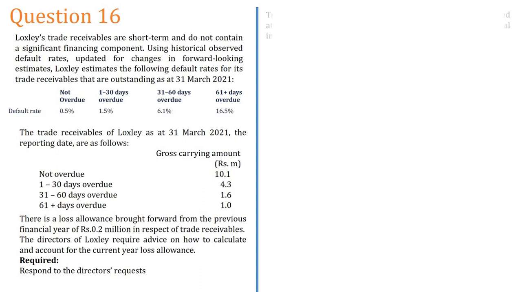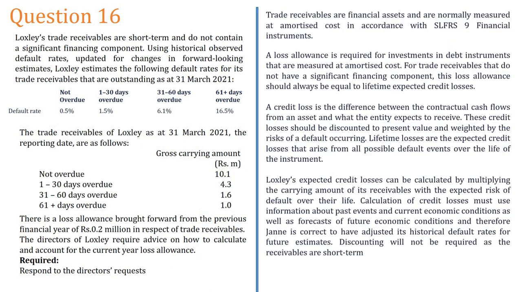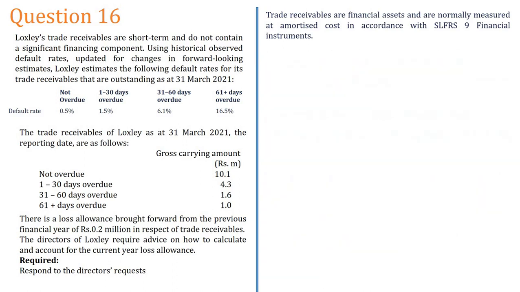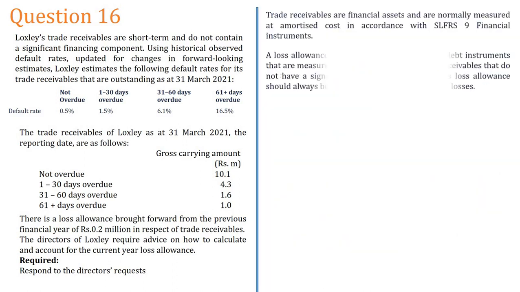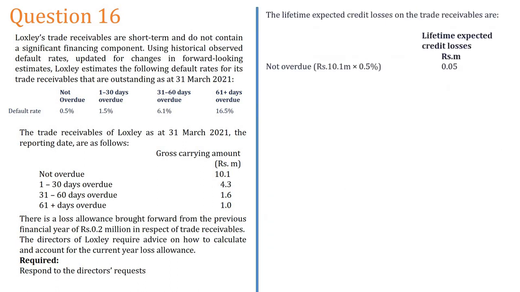So technically it's very easy. What do you want to do? You want to apply the provision like this. Here I have given you the basics of the theoretical parts. What I want to tell you is, not overdue 10.1 into its default rate, 1 to 30 days 4.3 into its default rate, 31 to 60 days 1.6 into the 6.1 default rate.